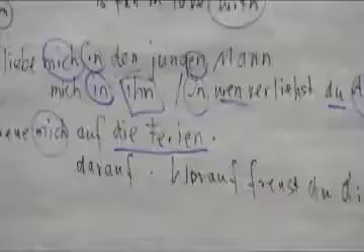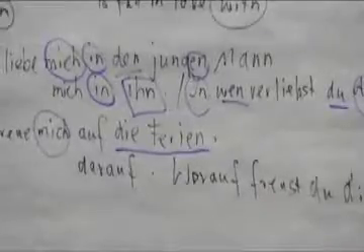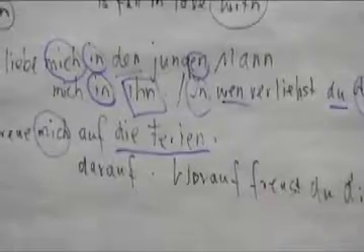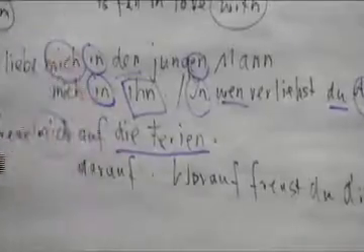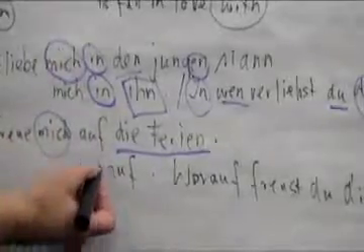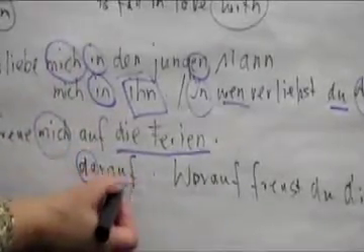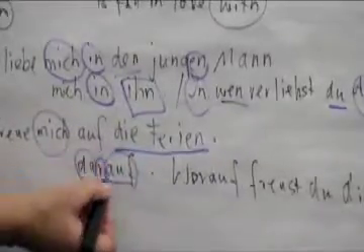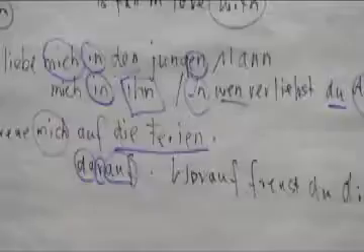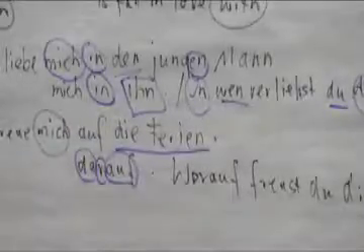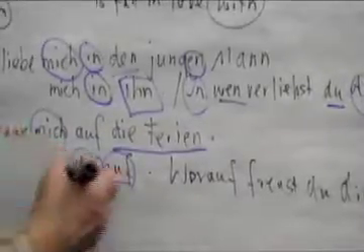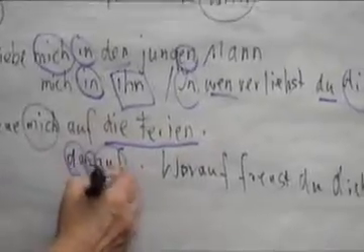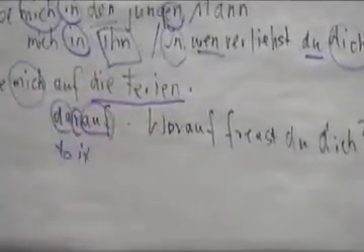And if you don't want to repeat that you're looking forward to your vacations, you just say I'm looking forward to it. And since it's a thing, we have a da plus preposition auf. And since we have two vowels next to each other, remember we have to insert an R. So ich freue mich darauf. I'm looking forward to it. Darauf would be translated as to it. I'm looking forward to it.